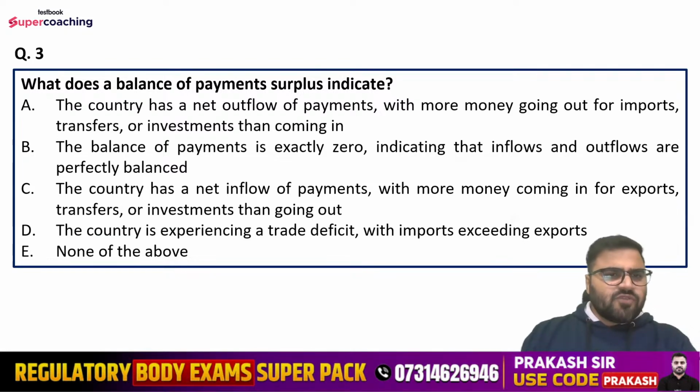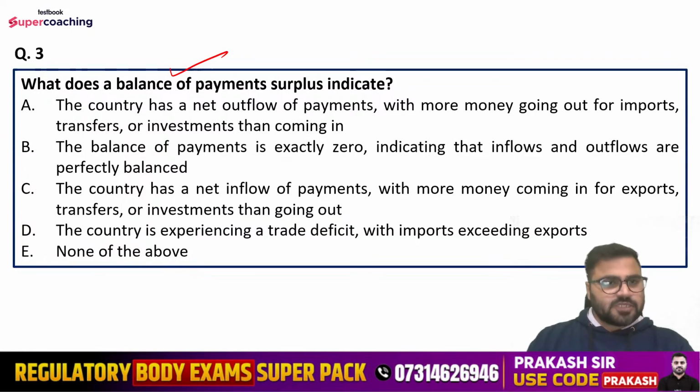Question number third is, what does a balance of payment surplus indicate? Right, BOP surplus we are talking about. Options are, the country has a net outflow of payments with more money going out for imports, transfers or investment than coming in. The balance of payments is exactly zero, indicating that inflows and outflows are perfectly balanced. The country has a net inflow of payment with more money coming in for exports, transfers or investment than going out. The country is experiencing a trade deficit with imports exceeding exports, or none of the above.